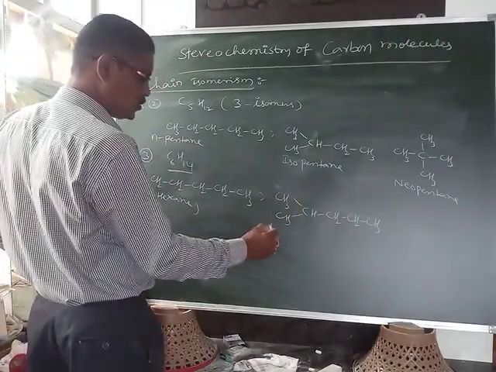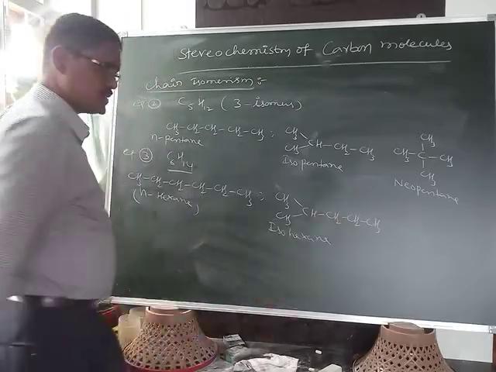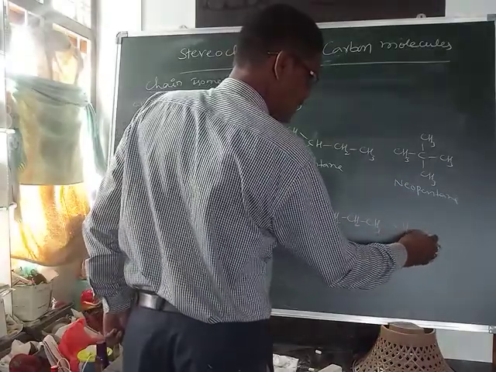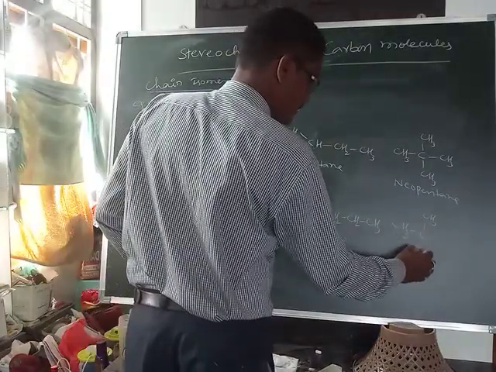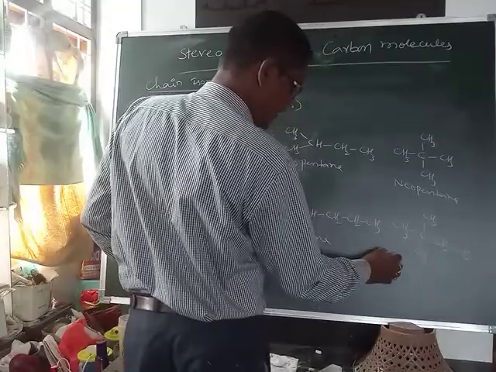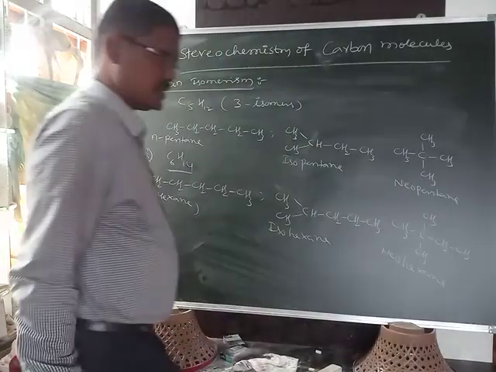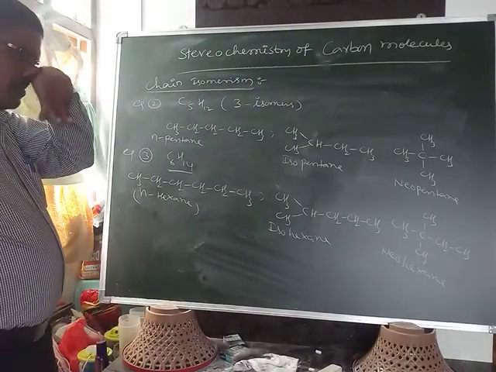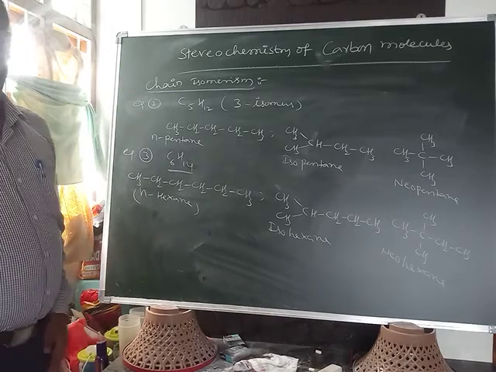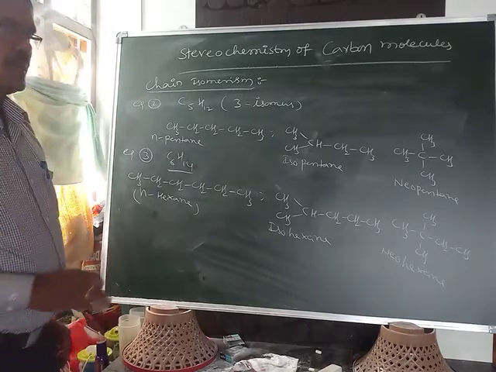This is called isohexane. One more possibility is neohexane. These are the 3 chain isomers.